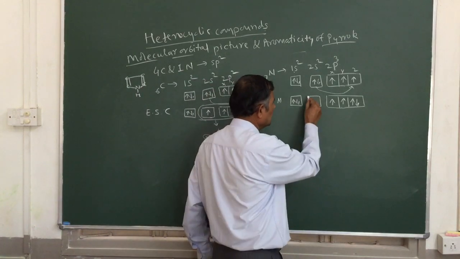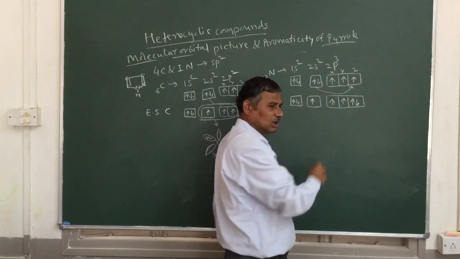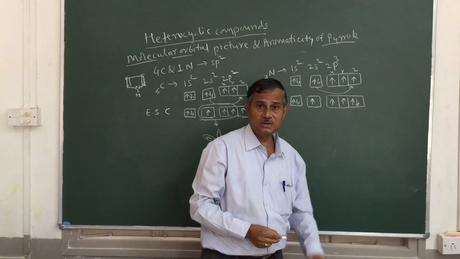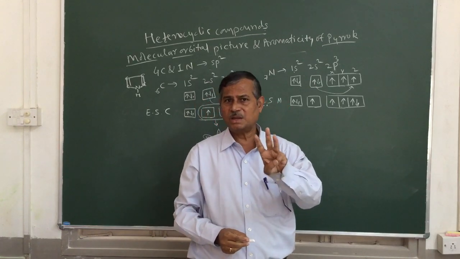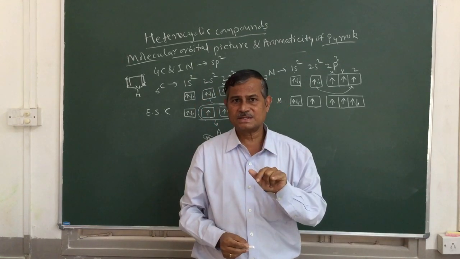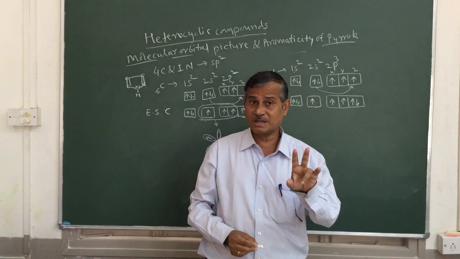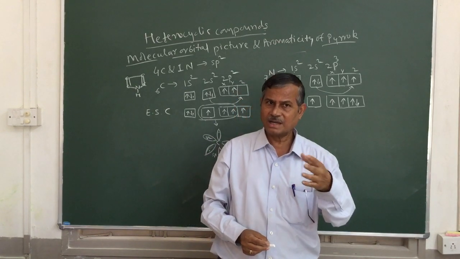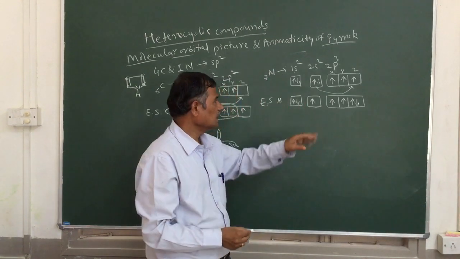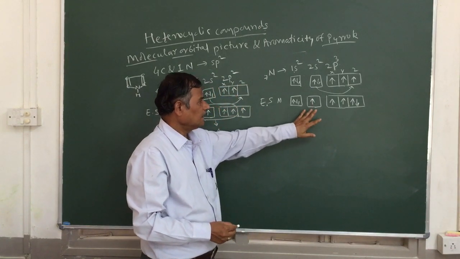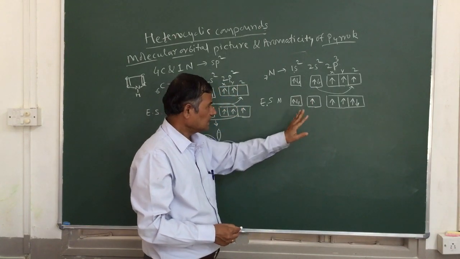Here there are only 3 unpaired electrons, so nitrogen can form only 3 bonds. NH3 is an example, with only 3 hydrogens. It is capable of forming 3 bonds here. So nitrogen is trivalent.